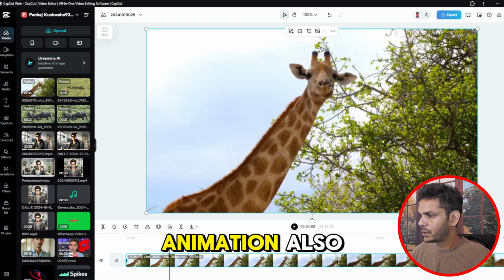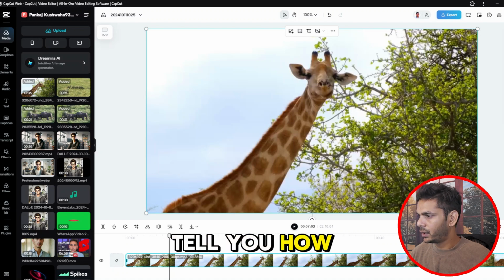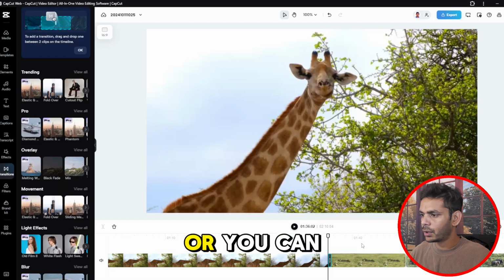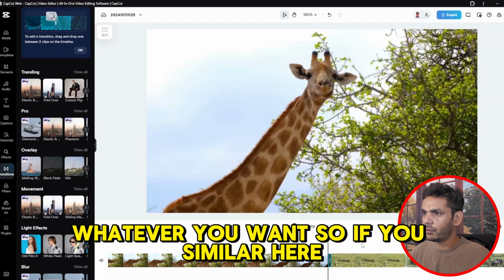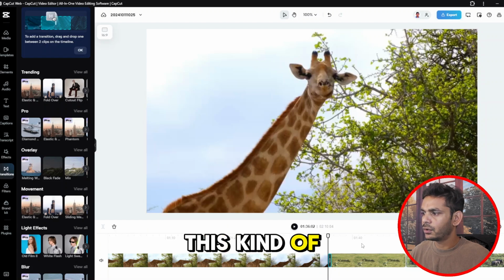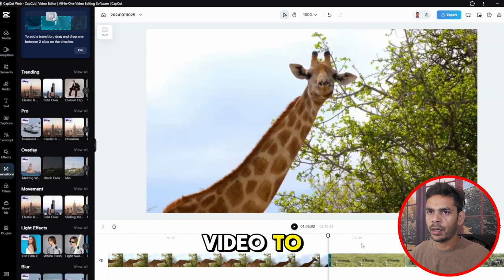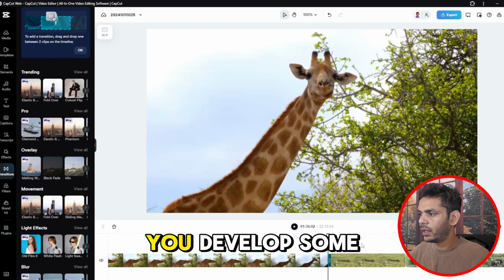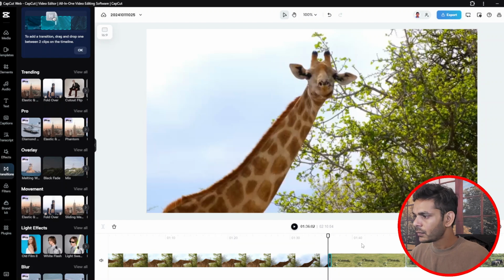Sometimes people add animation here, which I will tell you how to add. You can go between two videos, or you can split the same video and add the transition or animation, whatever you want. Similarly here, I will add this kind. So once the video switches from one video to another, there will be some kind of different transition.